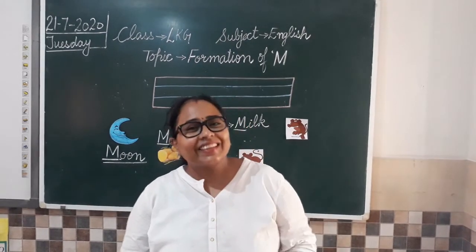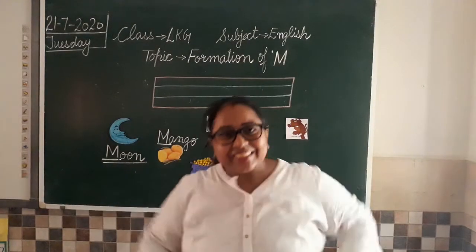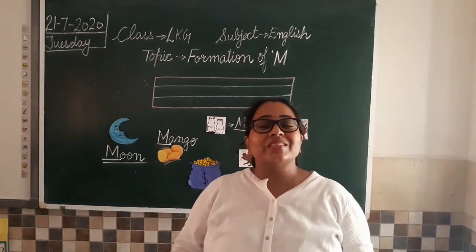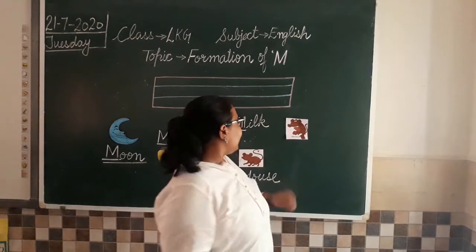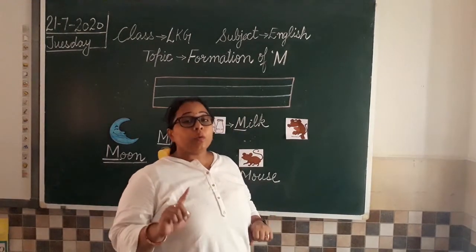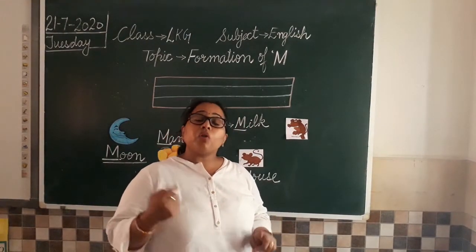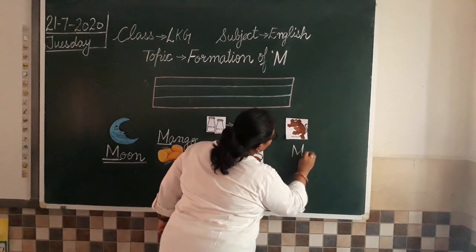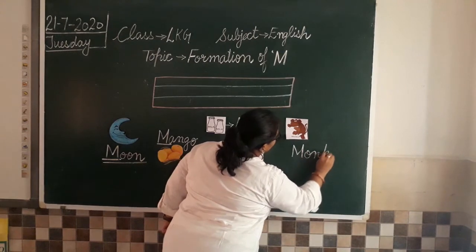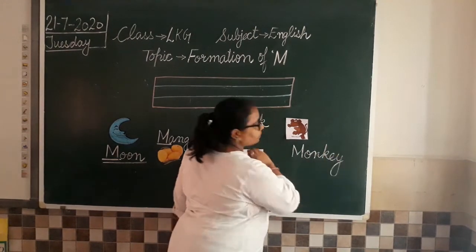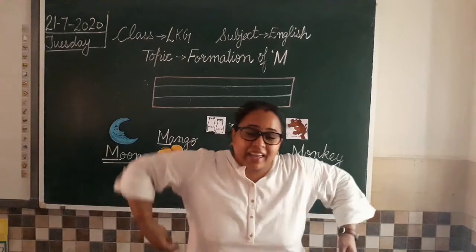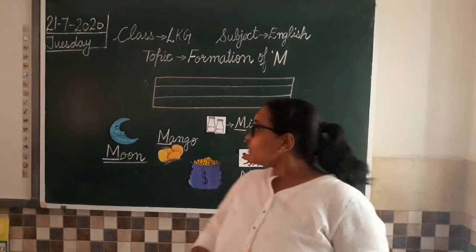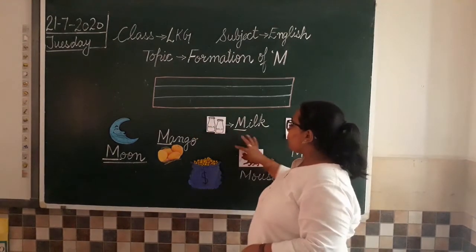Now who is this? ऐसे करते हैं, कैसे करते हैं? So who is this? It's a monkey. Yes. कौन है? Monkey. We never say monkey. Monkey नहीं बोलते. We always say monkey. Okay. So it's a monkey. Monkey. Monkey कैसे करता है? ऐसे करता है monkey. Okay. So we have learned about some things that are with M.